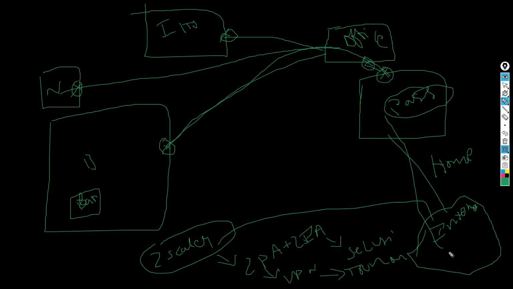But the same person coming to the office network is facing a problem. What problem is he facing? ZPA is not required when he's in the office network, so it automatically turns off, guys. Only ZIA is available.